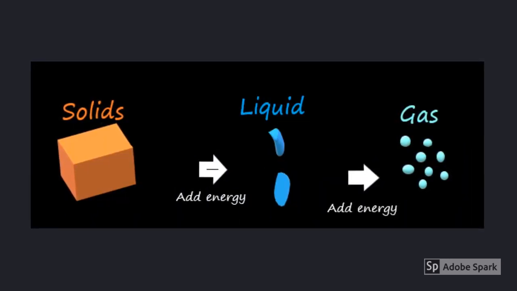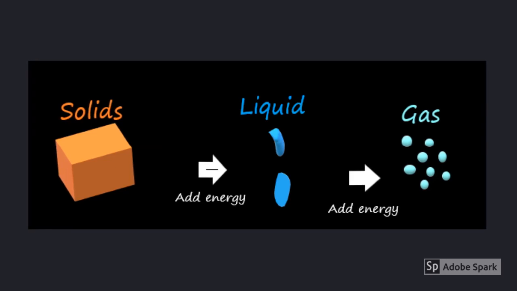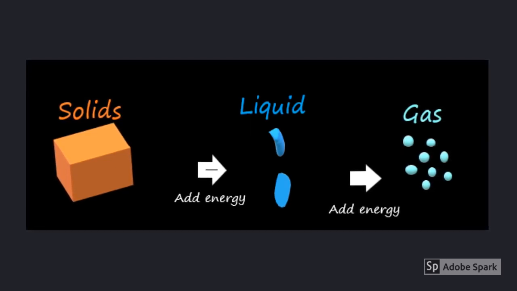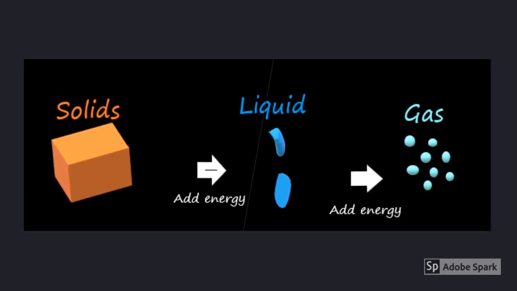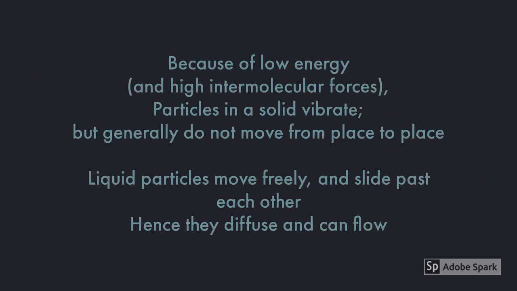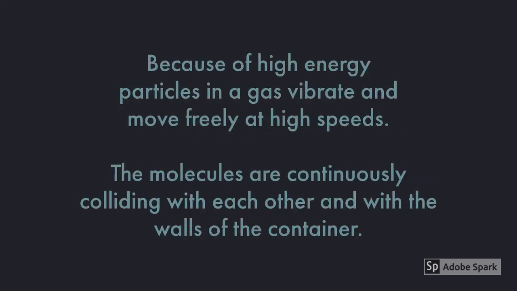Gas particles have the most amount of energy, whereas in solids, the particles have the least amount of energy. Because of low energy and high intermolecular forces, particles in a solid vibrate, but generally do not move from place to place. Liquid particles move freely and slide past each other, hence, they diffuse and can flow. Because of high energy, particles in a gas vibrate and move freely at high speeds.